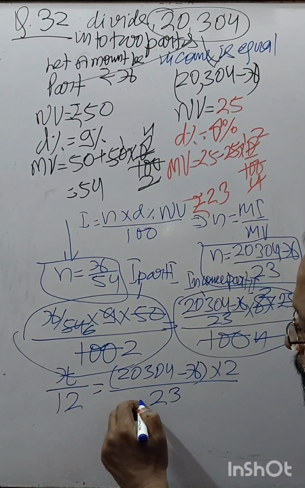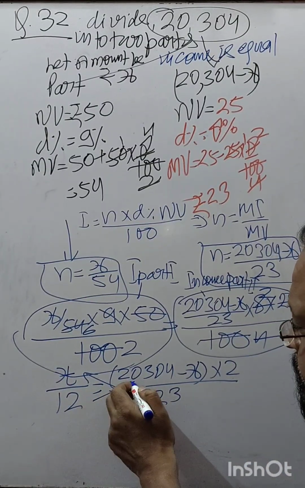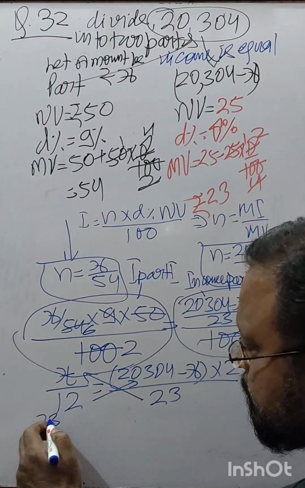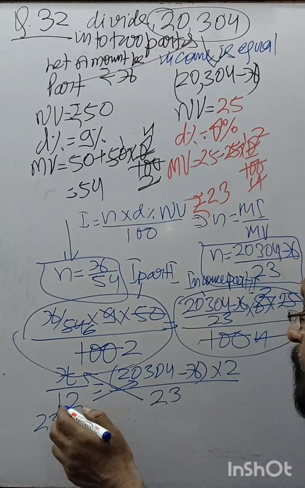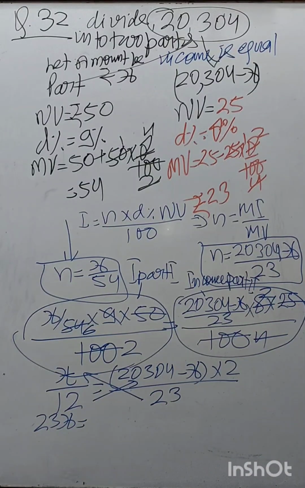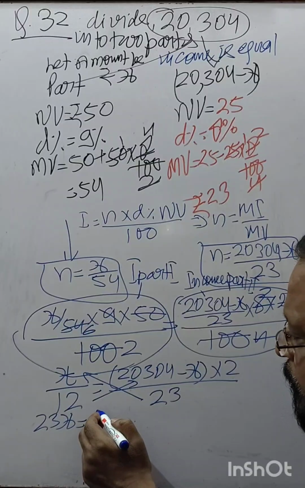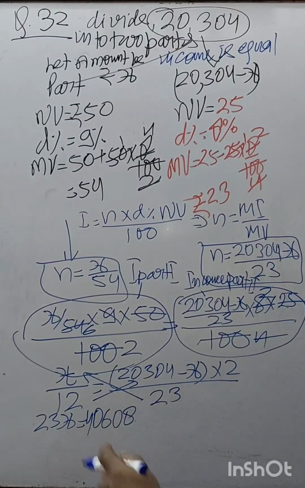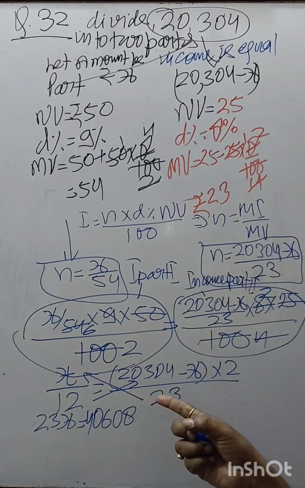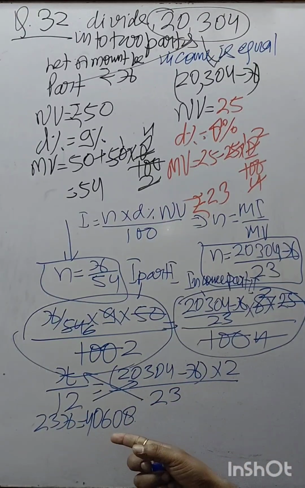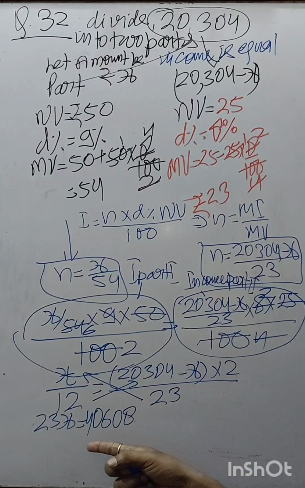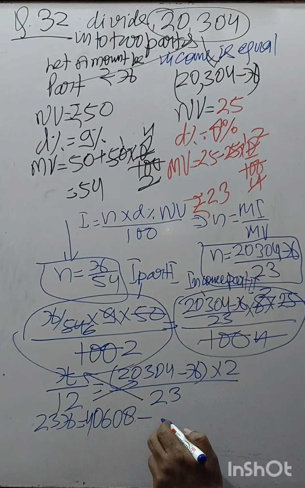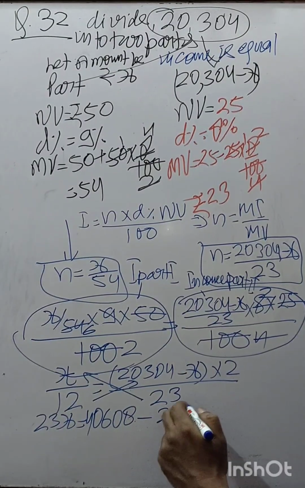Now you cross multiply. So you will get 23x is equal to 12 times 2 becomes 24, 24 into x, so you get 80,604. Is it correct? 4 times 2 becomes 8, 3 times 2 becomes 6... So 40,608 minus 24x.